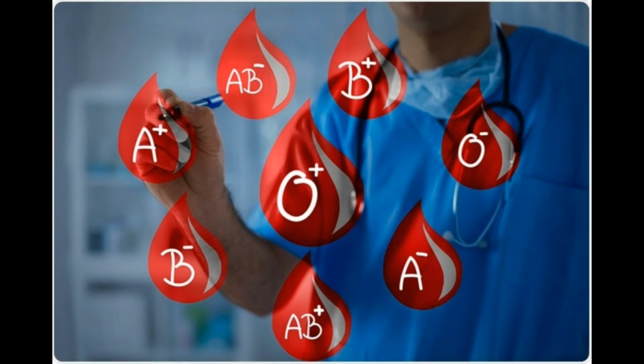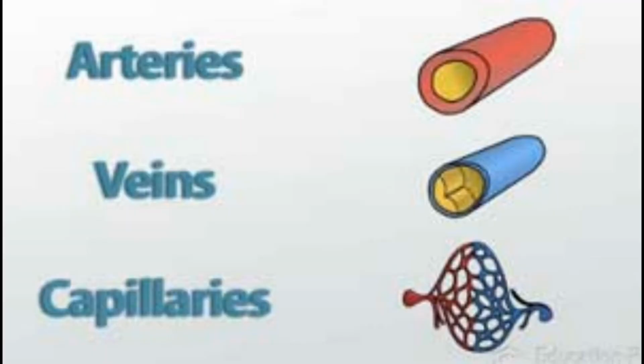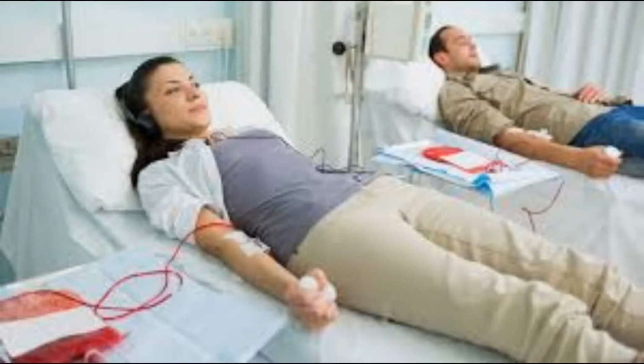Children, sometimes there is an urgency of blood for a person who undergoes surgeries or who loses blood because of an accident or illness. In such cases, blood from one person is transferred to another person. This is called blood transfusion. That means the process by which blood is transferred from one person to another is called blood transfusion. This blood transfusion cannot take place without checking the blood groups properly.